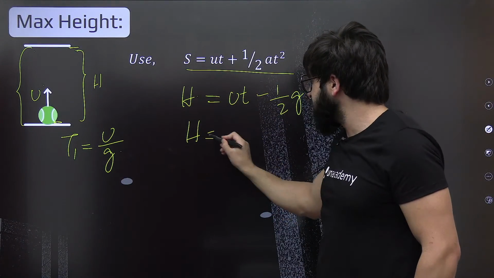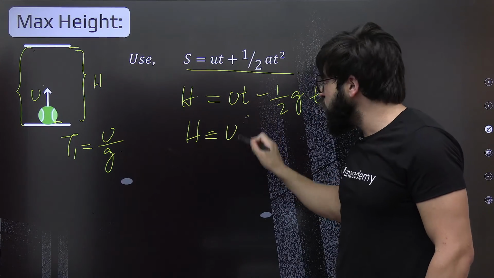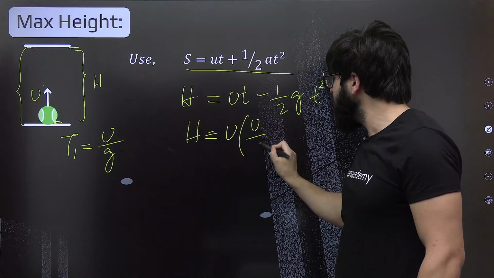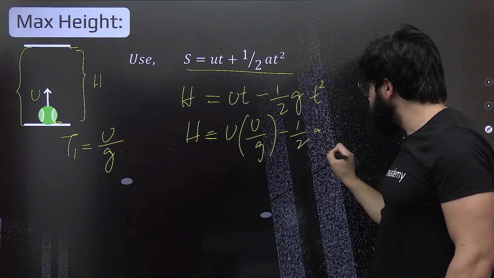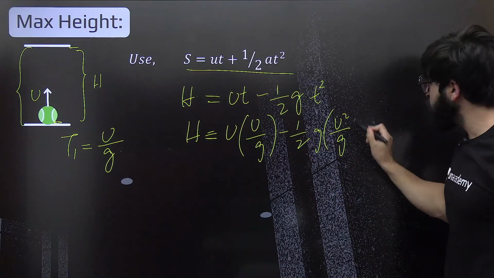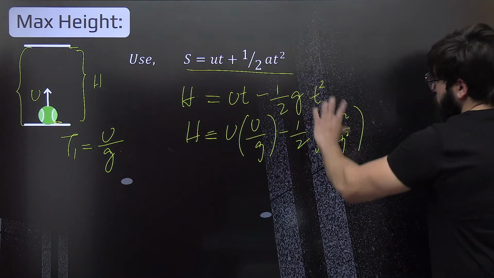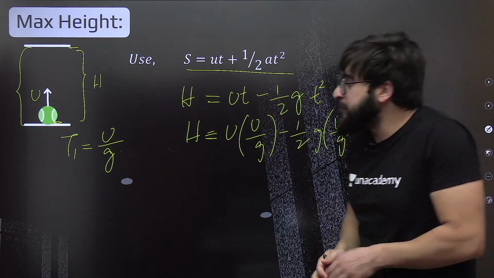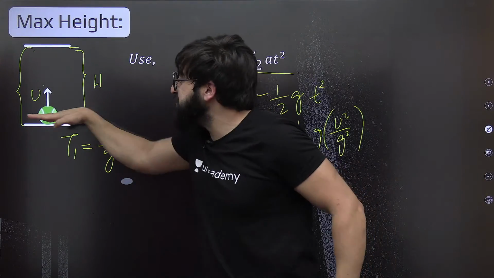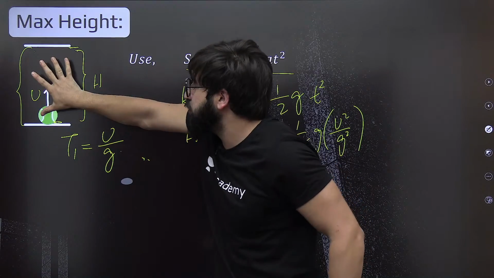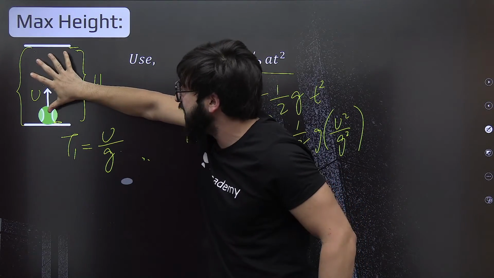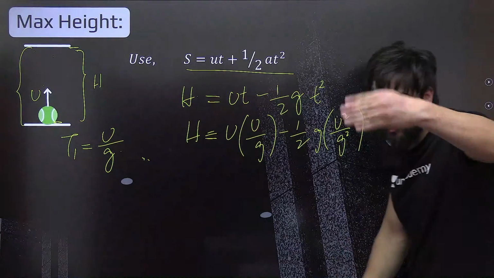So this h will be u into u by g, and minus 1 by 2 g, and u by g squared will be u square by g square, because instead of this t, I'm putting this one. Why am I putting u by g only? Because we have to find the maximum height from this point to this point only. So for this interval, put the time value for this interval only, that is u by g.